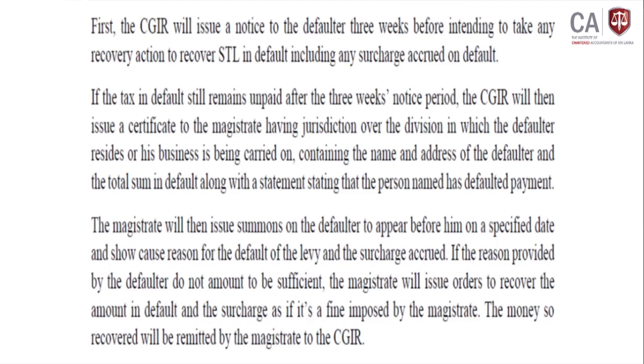Firstly the notice is issued. If the party does not comply with that, a certificate is issued to the magistrate court, including the details, and then the magistrate court takes action to recover. Firstly they try to hear and get some reason behind the default. If there is no proper, valid reason, then action is taken for recovery. Likewise, it happens on a step by step basis if someone becomes a defaulter.